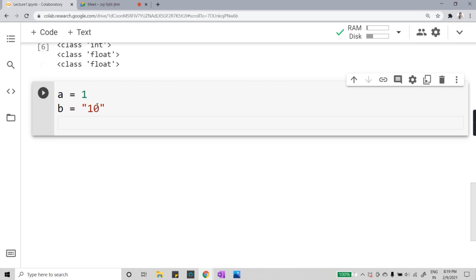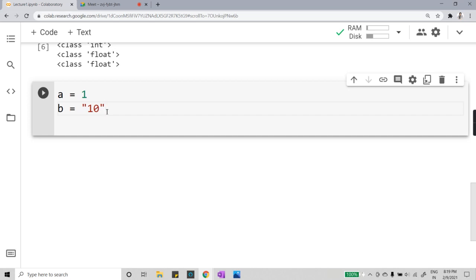So can any one of you tell me, if I want to convert this B, which is storing my string, into an integer, what syntax will I use? What code will I write? What will be the proper code which I need to write? Can any one of you let me know in the chat box?